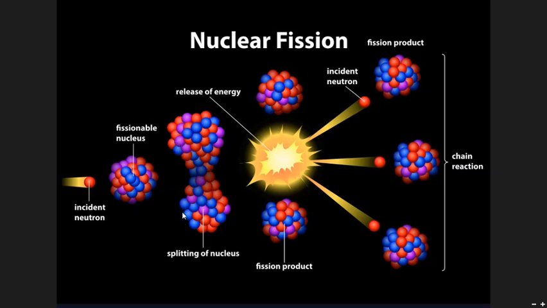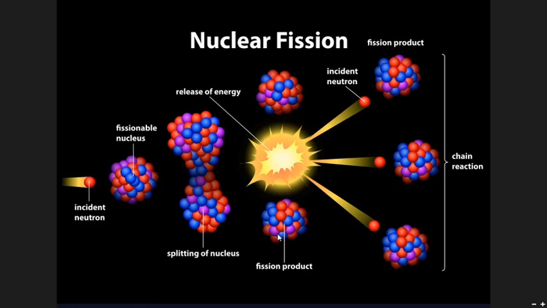This compound nucleus of uranium, consisting of 236 nucleons due to this added neutron, is highly energetic and highly unstable, and within a fraction of a second this compound nucleus will split into two smaller parts.